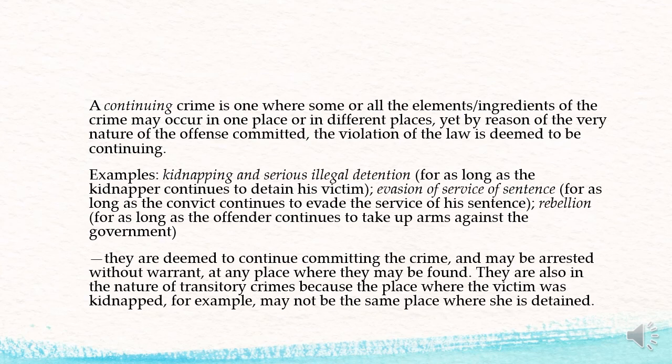They are also in the nature of transitory crimes because the place where the victim was kidnapped, for example, may not be the same place where she is detained.